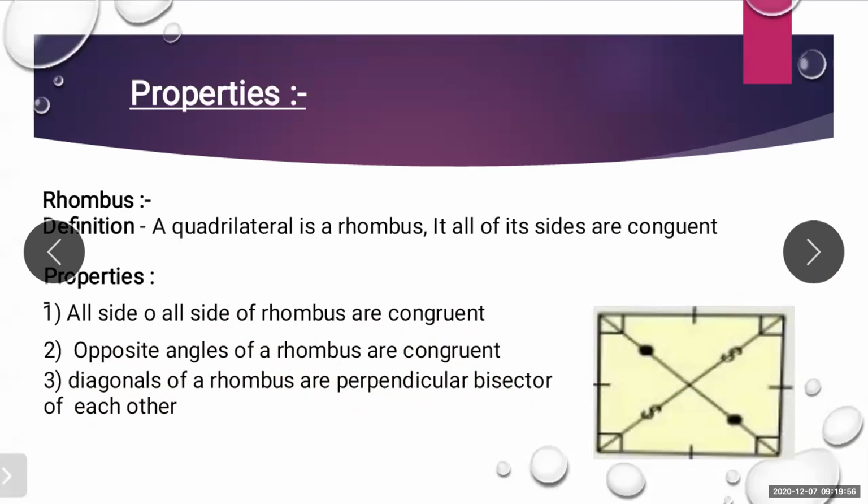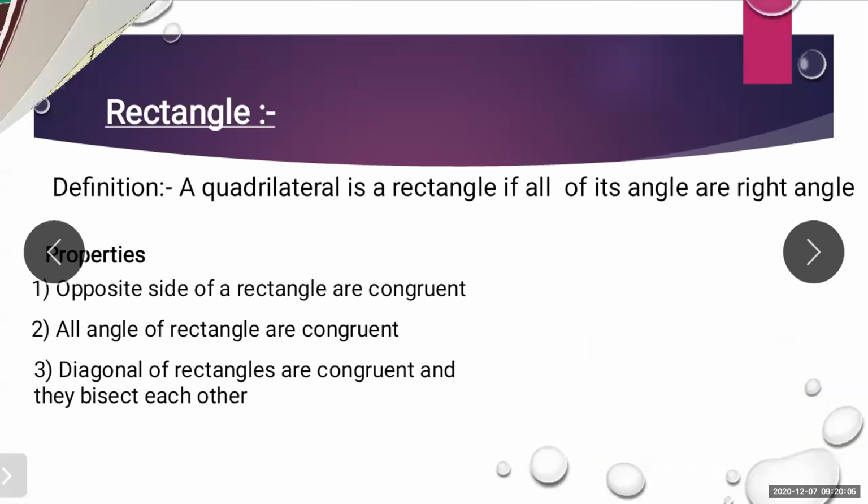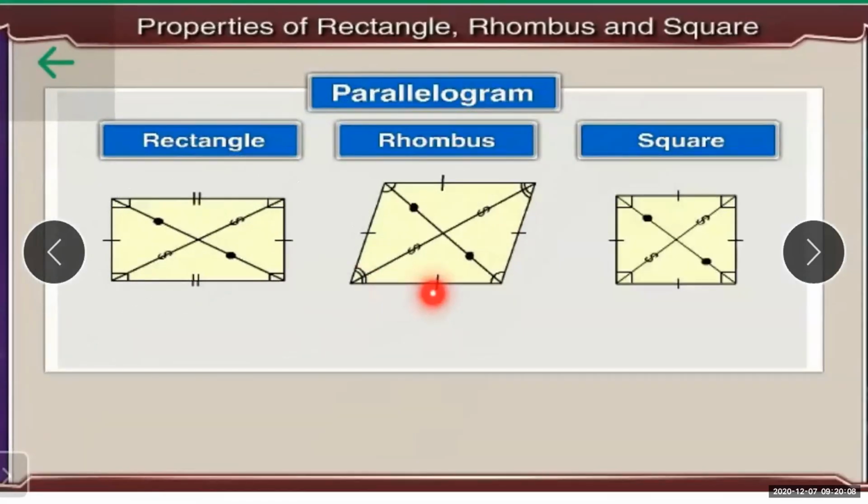Now students, here the diagram of the rhombus is not proper. I'll just explain the third property. What is the meaning of perpendicular bisector? Now here this is a proper rhombus. See students, rhombus and square are almost the same. How you stand straight is a square. If you bend a little bit, it becomes a rhombus. So that is only the slight difference. So the diagonals of a rhombus are perpendicular bisectors of each other.